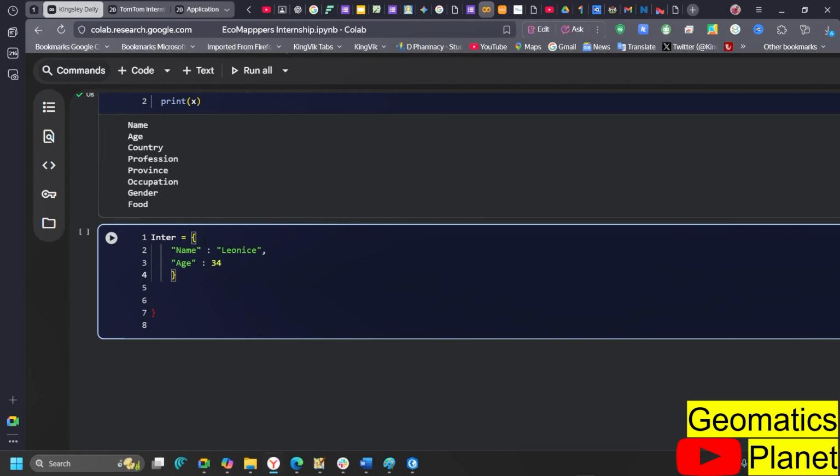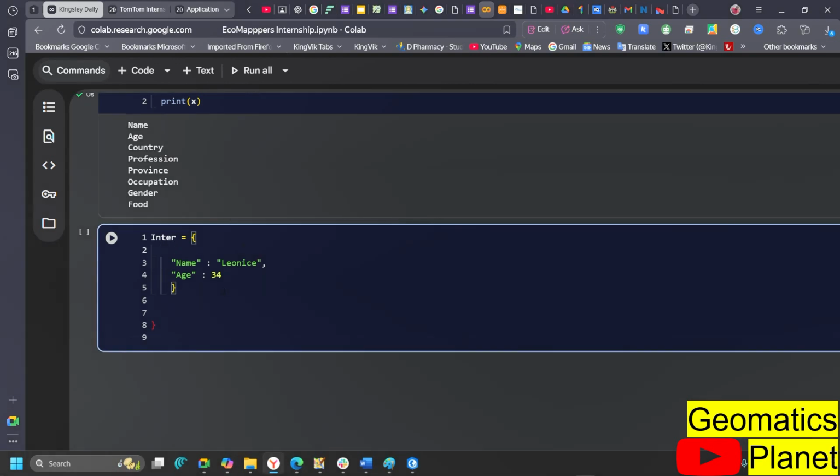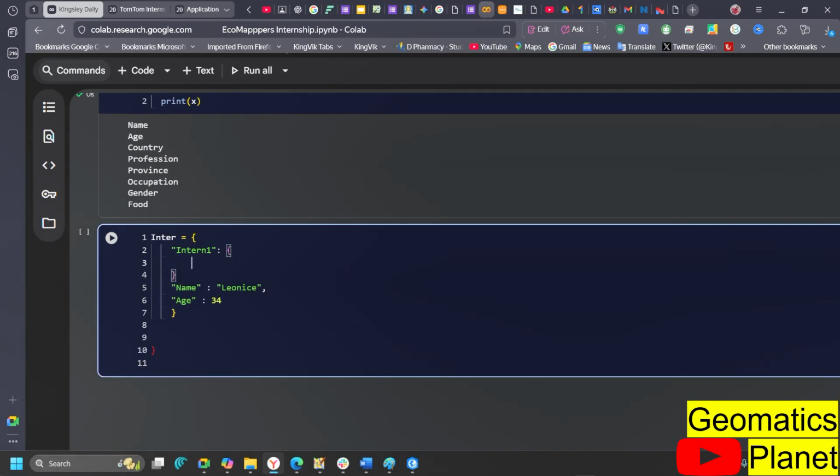So inside here, I wanted to create a list, but I want to create another dictionary inside it. So in that dictionary, I have this one govern this one. So I have to create another one now. And in creating this one now, I'm going to start with Lydia. Now in Lydia, let me put indent one so that you will maybe understand what I'm trying to say here. In indent one, instead of going ahead, I want to create another indent inside it.